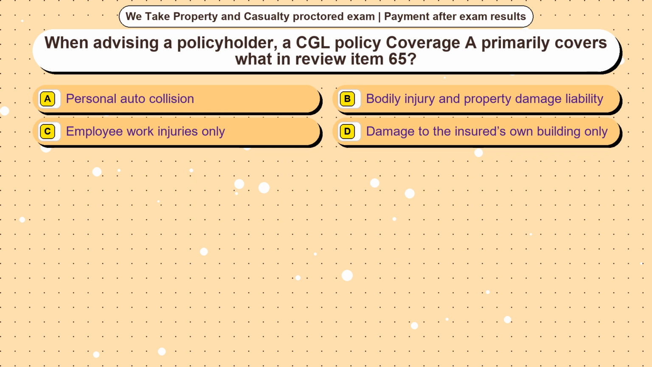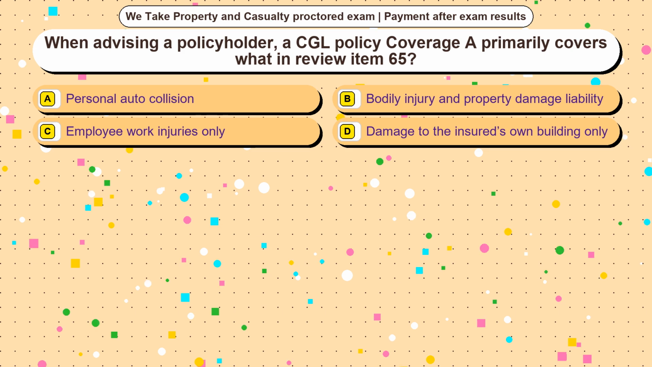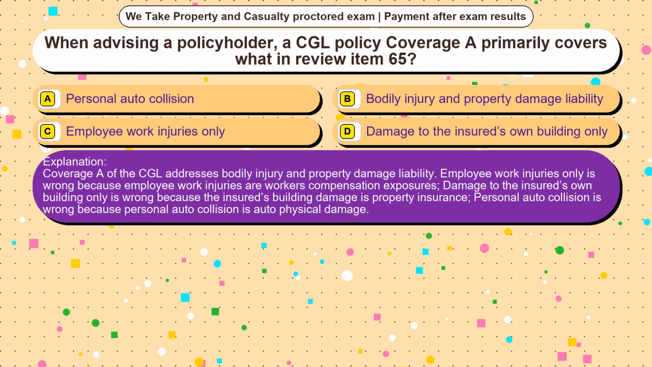Question 23. When advising a policyholder, a CGL policy coverage primarily covers what in review item 65? Option A, personal auto collision. Option B, bodily injury and property damage liability. Option C, employee work injuries only. Option D, damage to the insured's own building only. The correct answer is option B. Coverage A of the CGL addresses bodily injury and property damage liability.